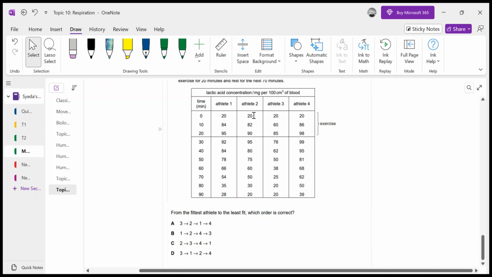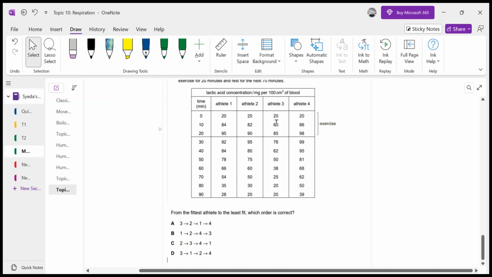Now athlete 2 is also making a lot of lactic acid. Then athlete 3, yes, is not making much lactic acid in the first 10 minutes, because his body is doing aerobic respiration. In the first 10 minutes athlete 3 has the least amount of lactic acid produced.